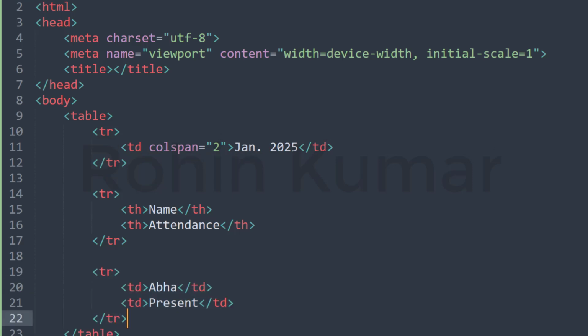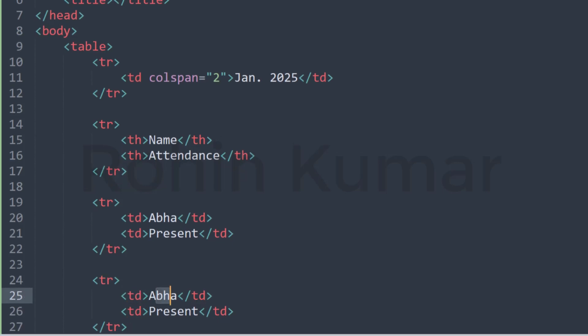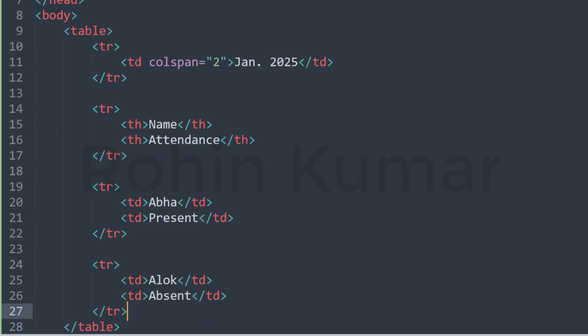Let's copy it and paste it, and now it is for Alok, and he is absent. So as usually boys always remain absent mostly. Just kidding.